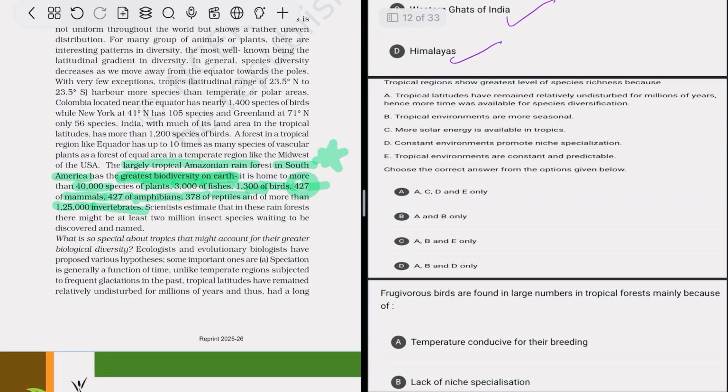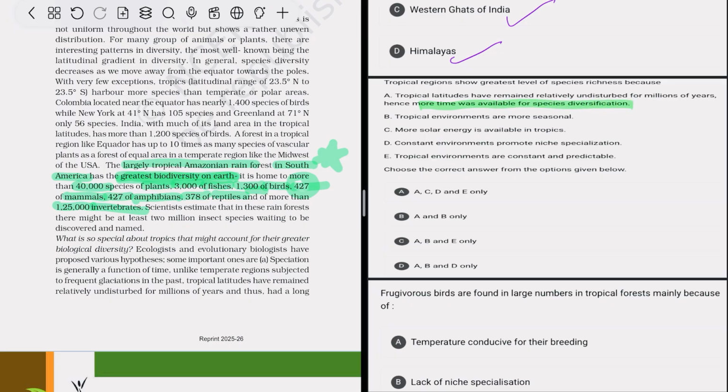After that, tropical regions show the greatest level of species richness because... They are asking why tropical regions have the greatest level of species diversity. So the first option is A: tropical latitudes have remained relatively undisturbed for millions of years, hence more time was available for species diversification.